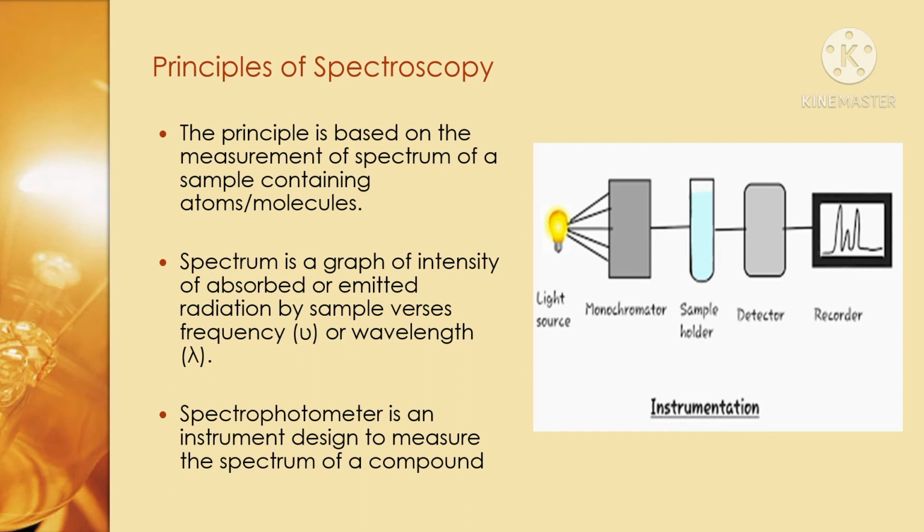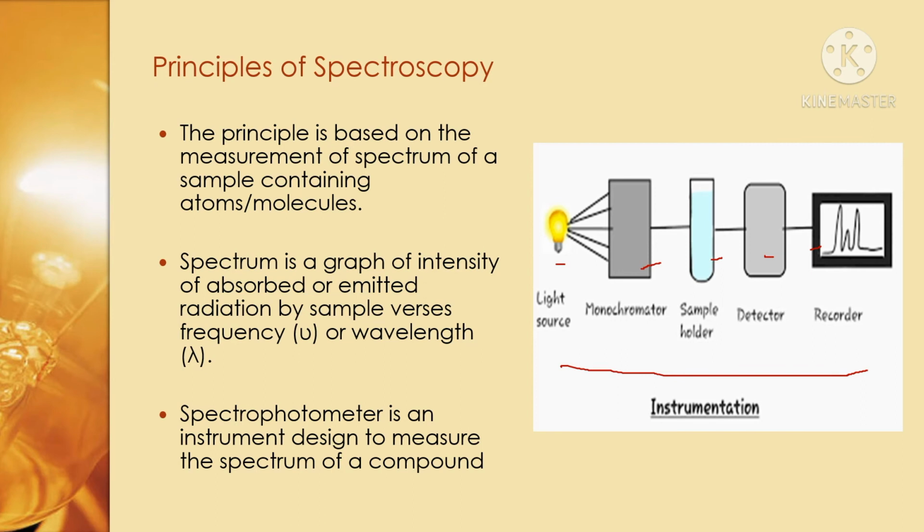This is the instrumentation of a spectrophotometer. By using this spectrophotometer we can analyze the spectrum of a compound. It has a light source, monochromator, sample holder, detector and recorder.